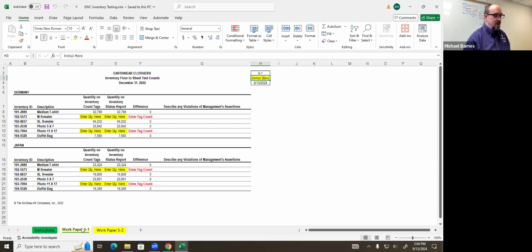So here's what I want. For medium sweater, I'm pretty sure that there's no disparity here, but what's the number in the quantity inventory count tags? We're on the Germany warehouse for the Florida sheet count. 84,300. 383, so 84,383. Okay, and that's for both, correct? Yep. I do remember that much, that they are the same number.